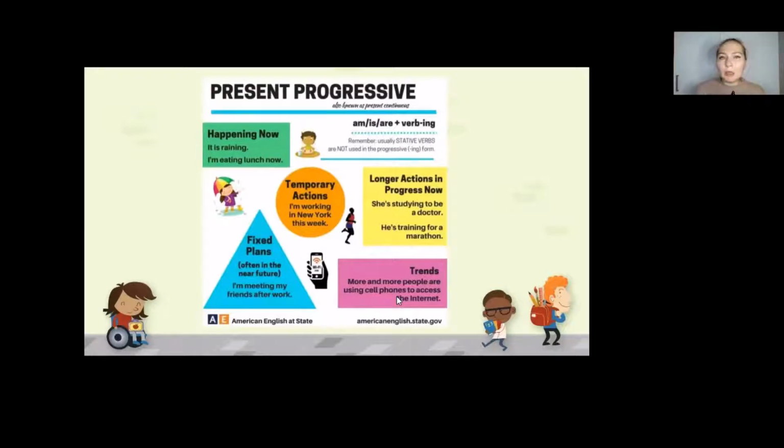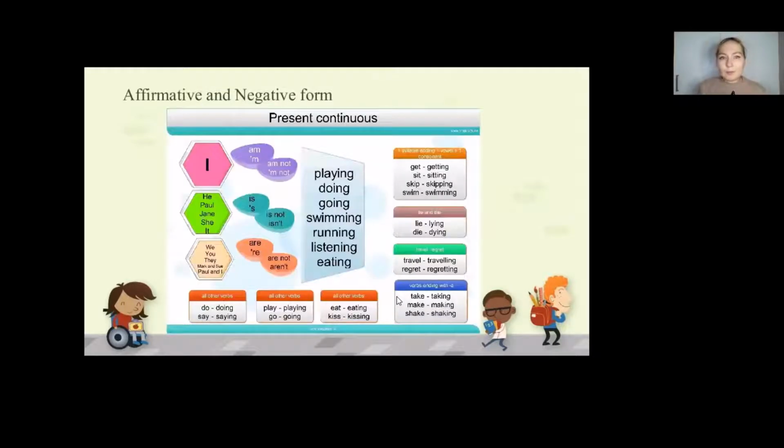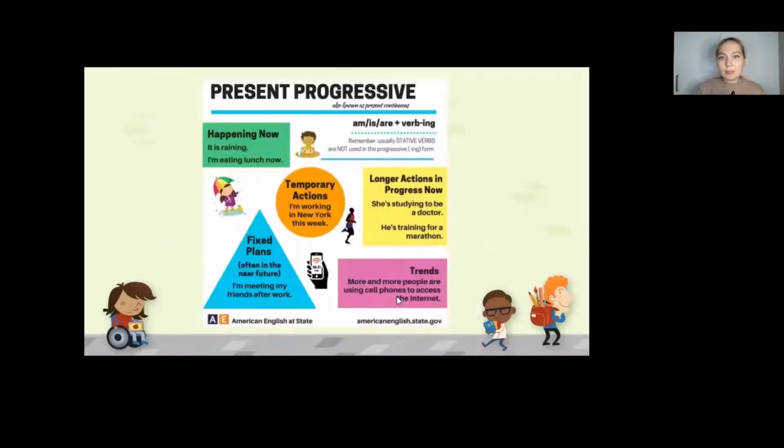maybe you just read some articles that just started out with words like more and more people are searching for a new job due to the fact that, etc. And then here, more and more people are using cell phones to access the internet. That's true. So this is just a trend.